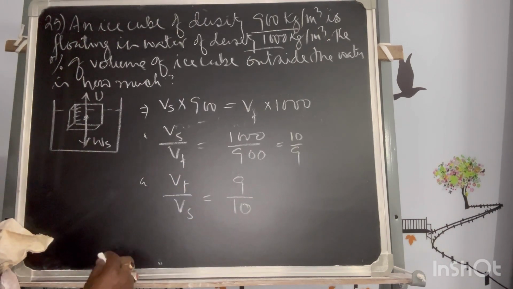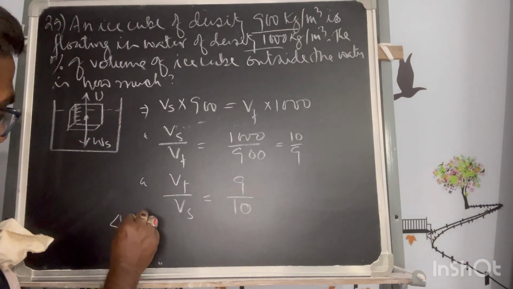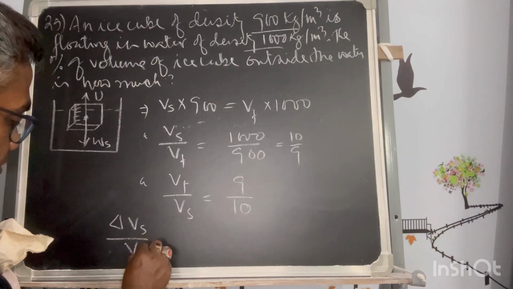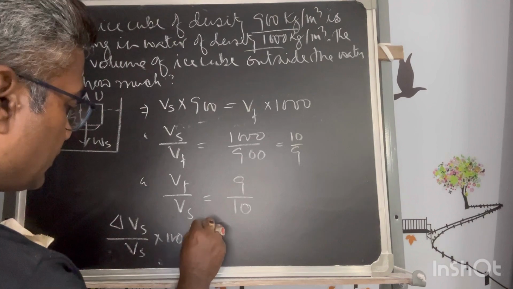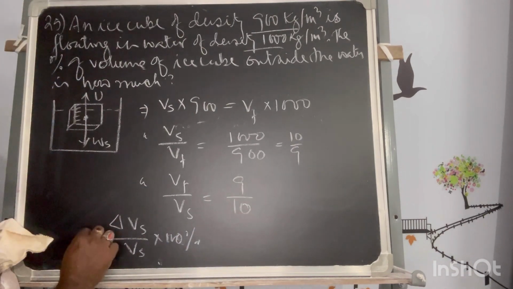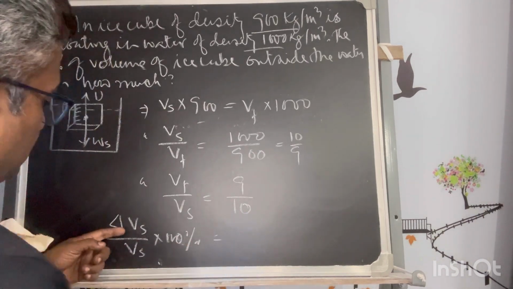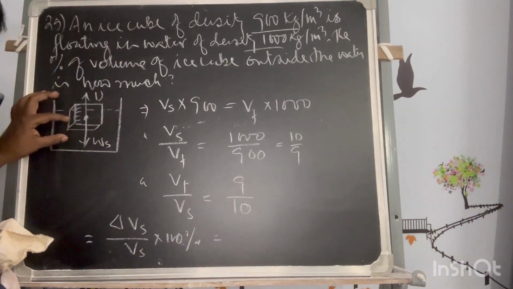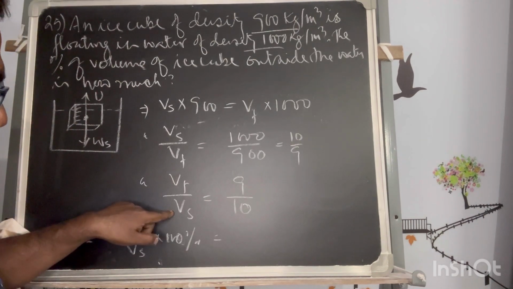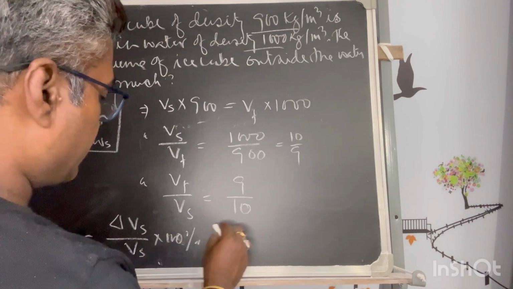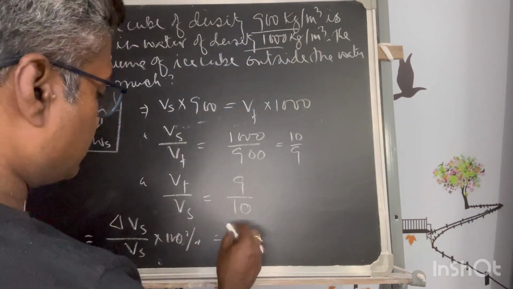So if I want the fraction, delta Vs by Vs into 100 will be the percentage of solid dip. So the fluid displaced by the volume of the solid is 9 upon 10. So what is the percentage of volume of the ice cube outside the water? Outside the water is how much?